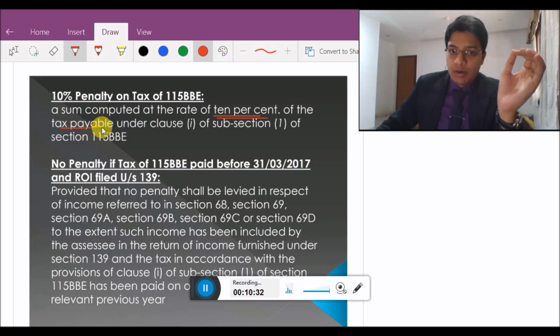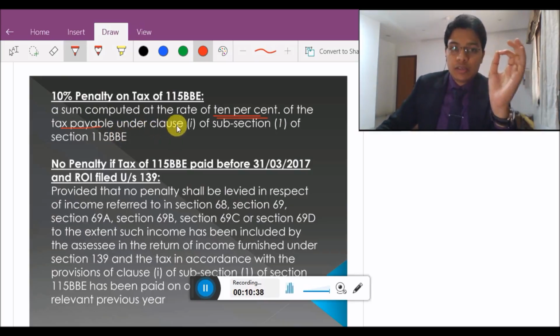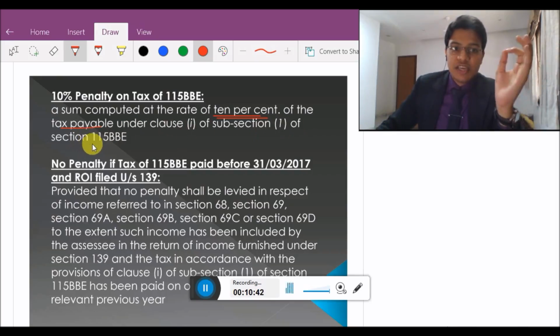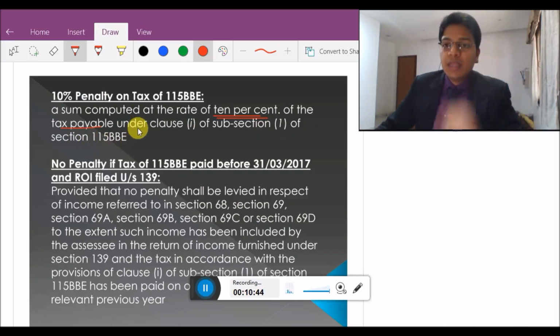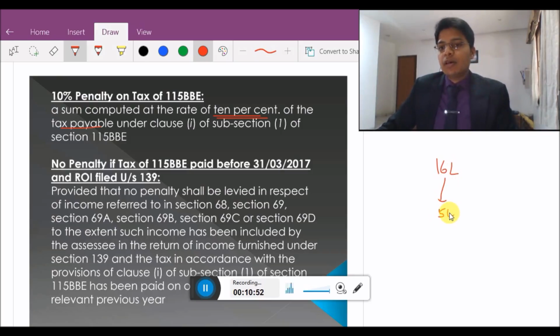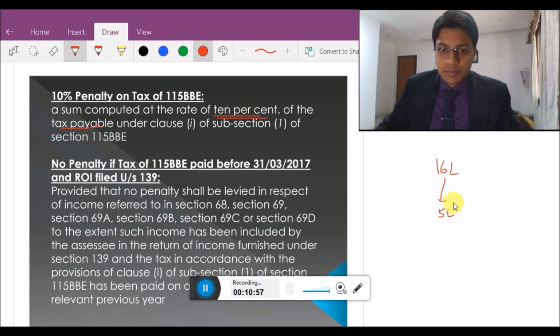This is very important. The penalty of 10% is on the tax payable under clause 1 of section 115BBE. In our example, 16 lakhs was the total income, 5 lakhs was the income referred to in those 6 specific sections.